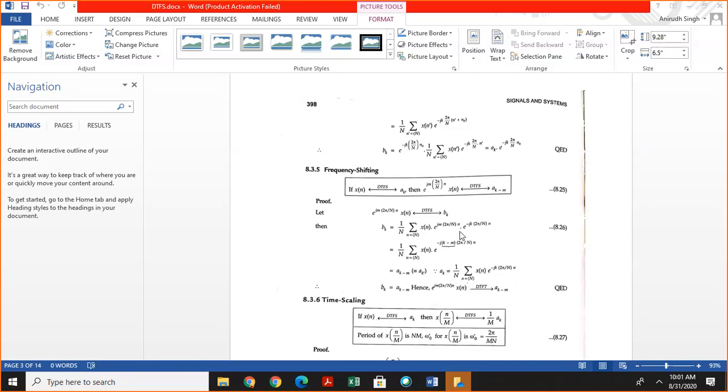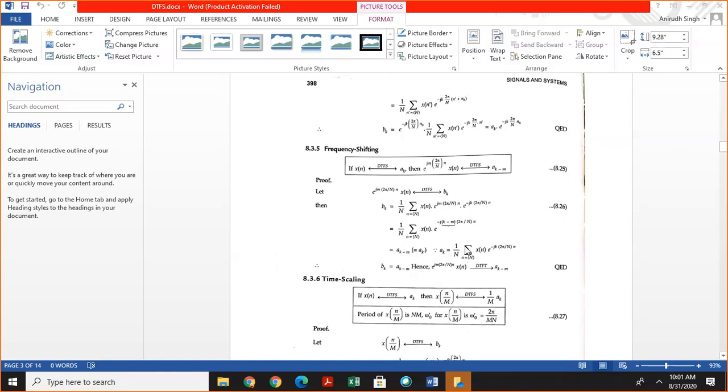If we solve this equation, we get 1 by N summation x of n exponential minus j (k minus m) 2 pi by capital N multiplied by small n. And so bk is written as a k minus m.